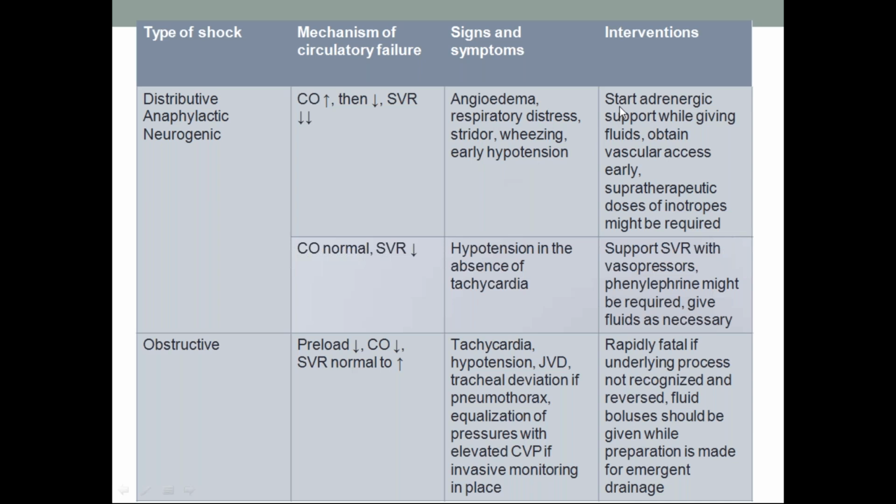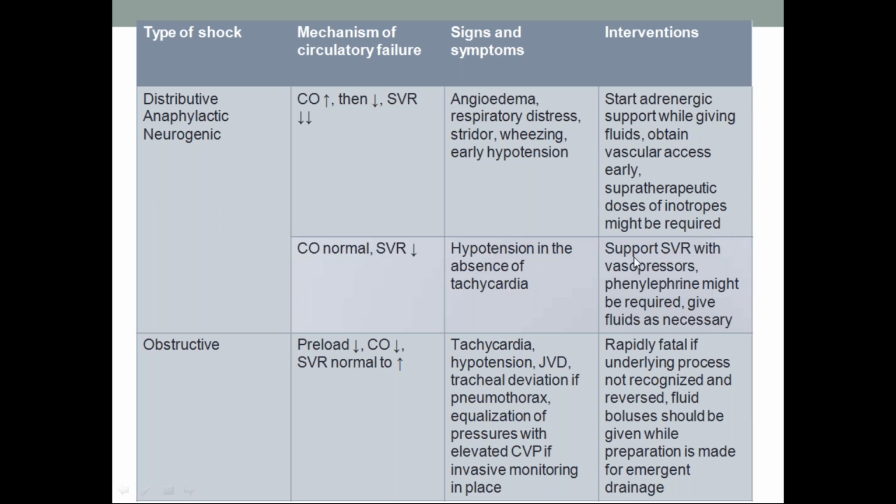What are the interventions? We have to start adrenergic support immediately while giving fluids as well. Obtain vascular access early, and supratherapeutic doses of inotropes might be required because it is anaphylactic shock and neurogenic shock. We should give more doses. In neurogenic shock, cardiac output may be normal and systemic vascular resistance may decrease. Hypotension in the absence of tachycardia are the signs and symptoms.